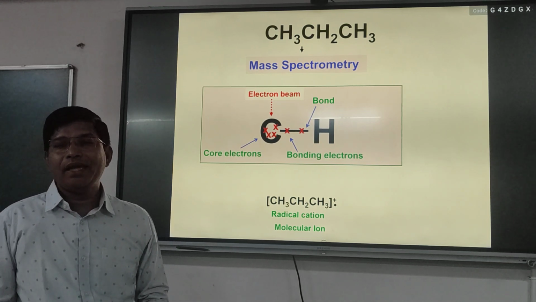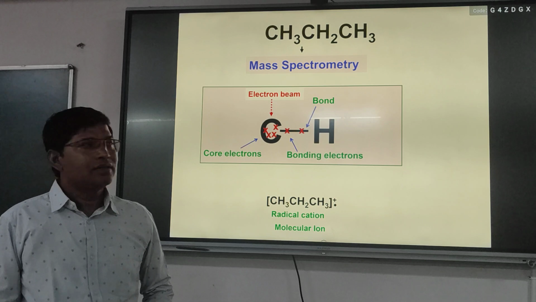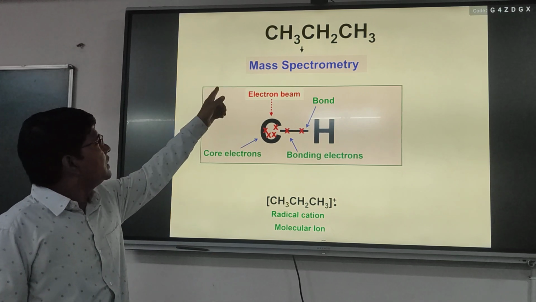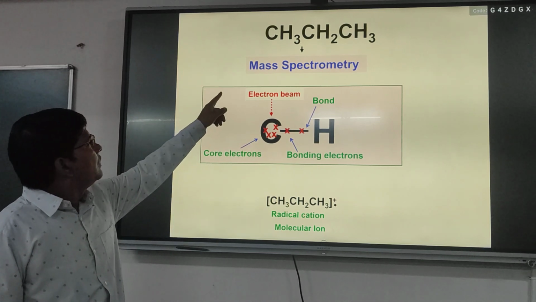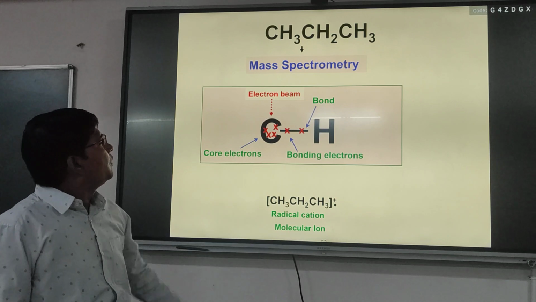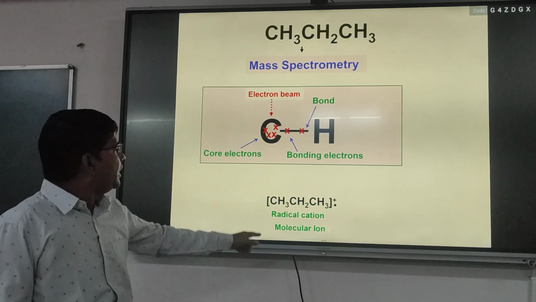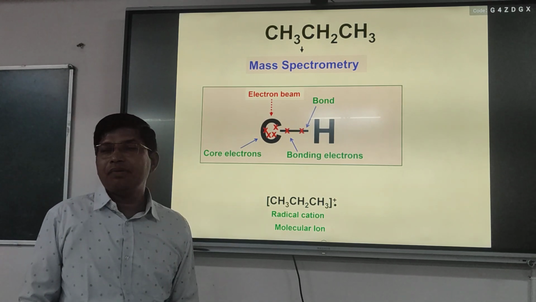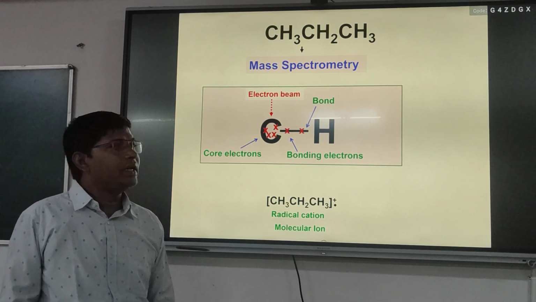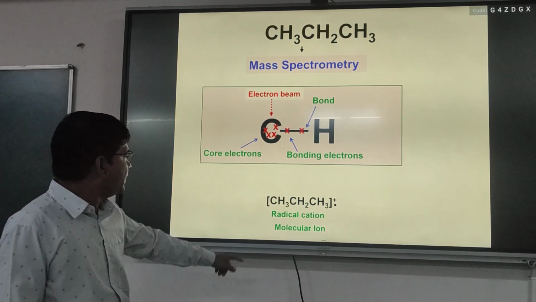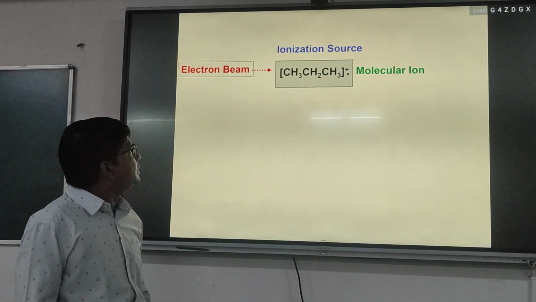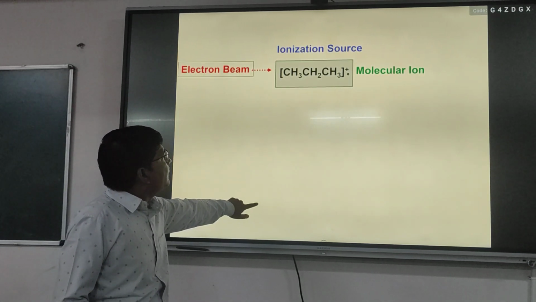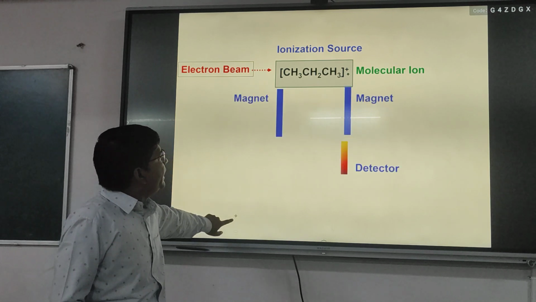So the molecular ion is also the parent ion. Suppose, what is the molecular mass of this molecule? 44. So we will get the peak at 44, and that is the molecular ion peak. So this is the formation of a radical cation.